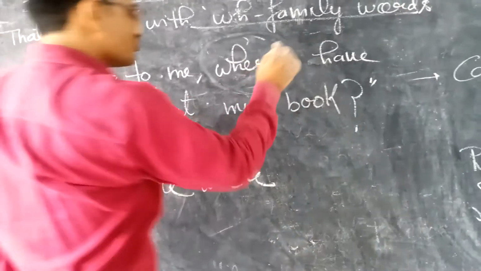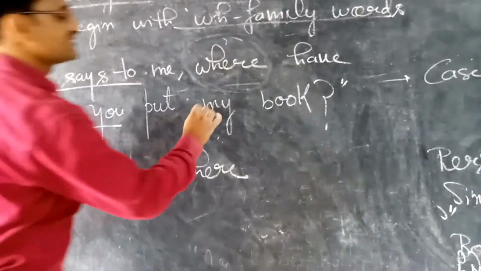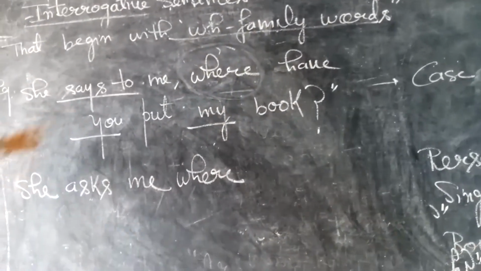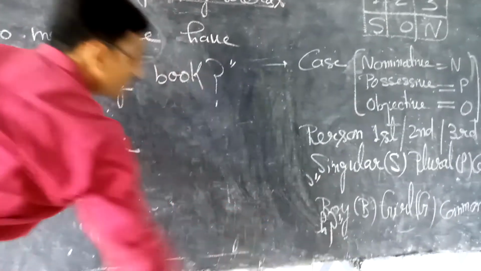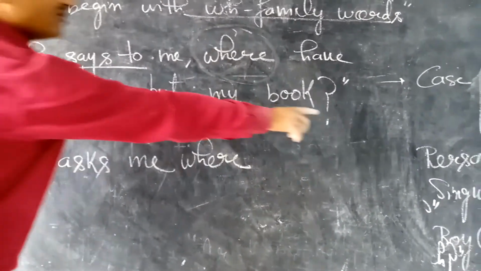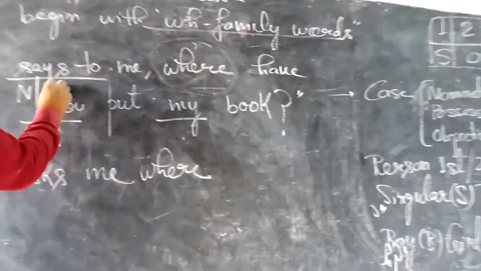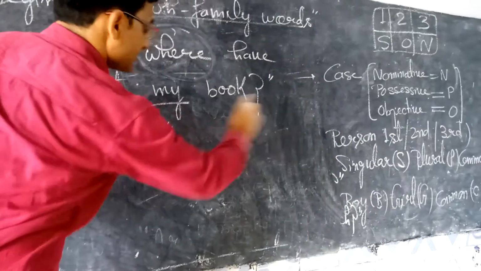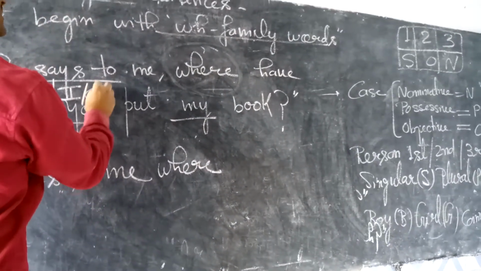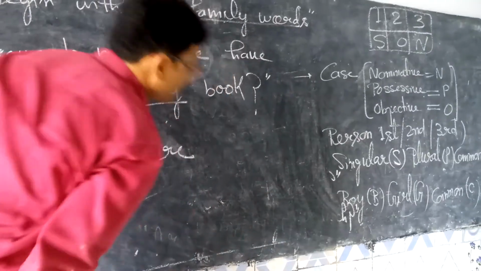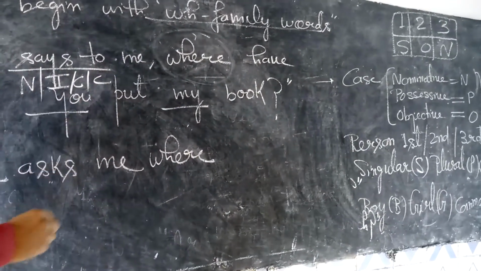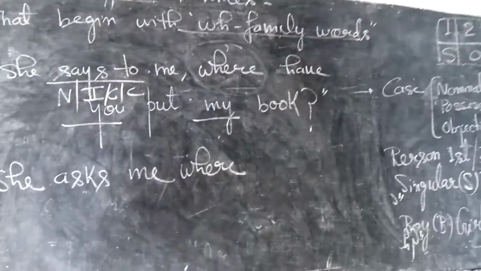Underline the pronouns quickly, fast. This is a pronoun, this is a pronoun. Mark their names according to this list. Four things you have to ask. First of all, this is nominative case. Second one is person, this is second person. Third one is singular or plural, so it is common because "you" is both singular and plural. And thereafter boy, girl common, so it is again common. Okay students, very easy steps.